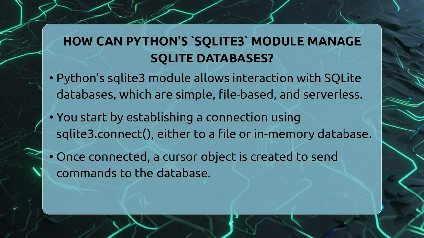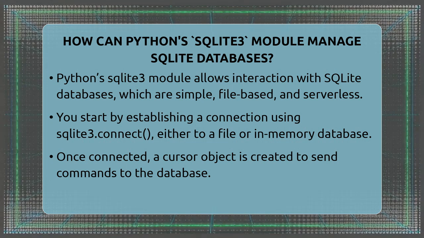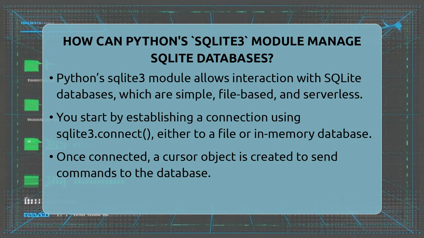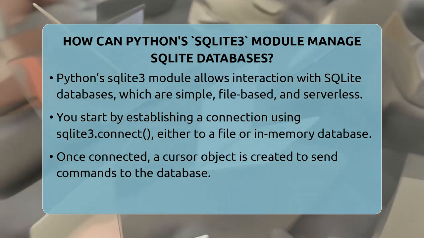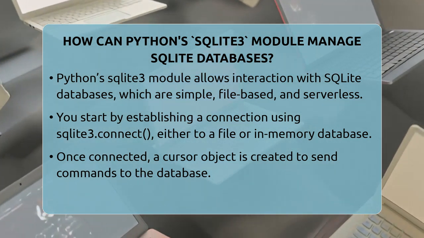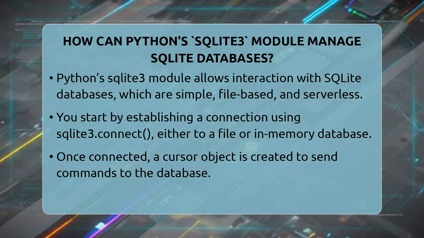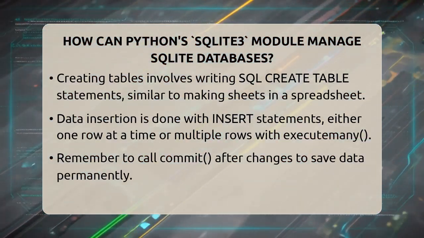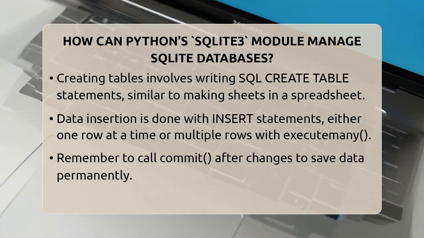First, you create a connection to the database using sqlite3.connect. You can connect to a file on your computer like mydatabase.db, or create a temporary database in memory by passing :memory:. If the file doesn't exist, SQLite makes it for you. Once connected, you get a cursor object. Think of the cursor as your tool to send commands to the database.